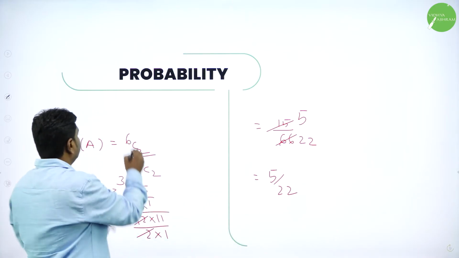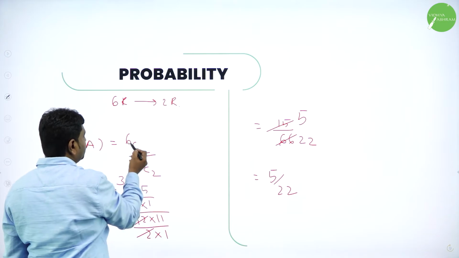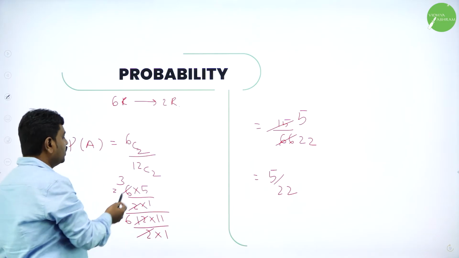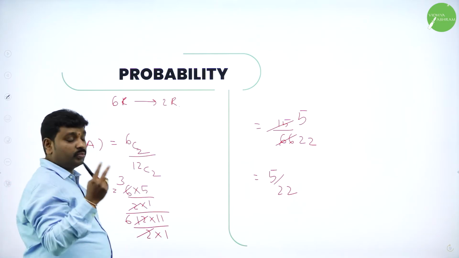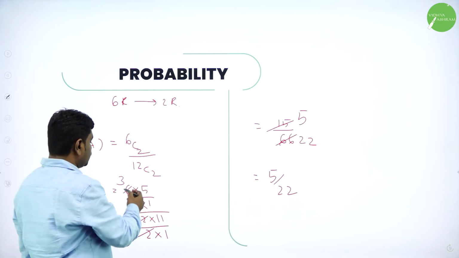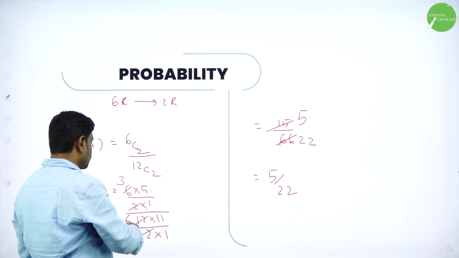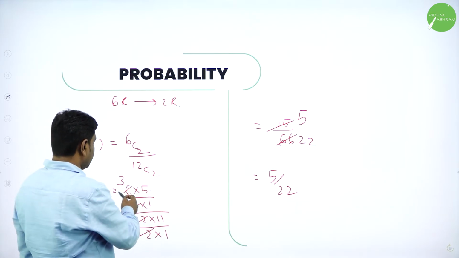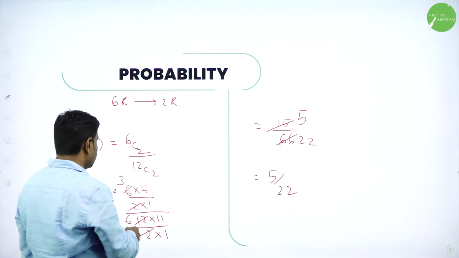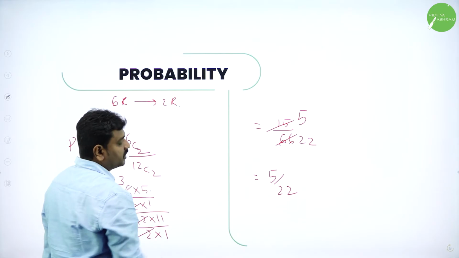So out of 6 red balls, we want to select 2 red, both red. So out of 6, 2 red can be selected in 6C2 ways. And the total number of ways of selecting 2 from the total number of balls: total we have 12 balls, 12C2. So 6C2 is 6 into 5 divided by 2 into 1, 12C2 is 12 into 11 by 2 into 1. 2 ones are 2, 6. Here 2 ones are 2, 3s. And we have 3 fives are 15 and 3 twenty-twos are 66. So again 5 by 22.